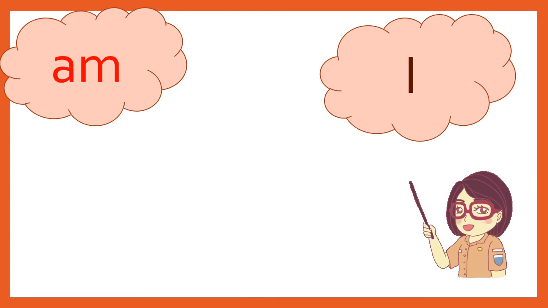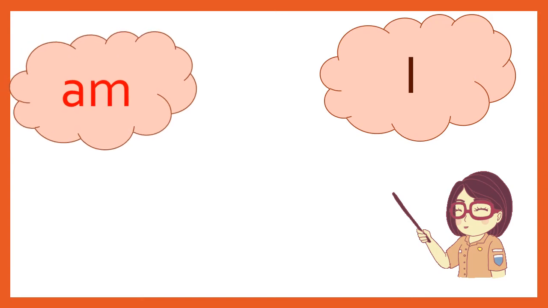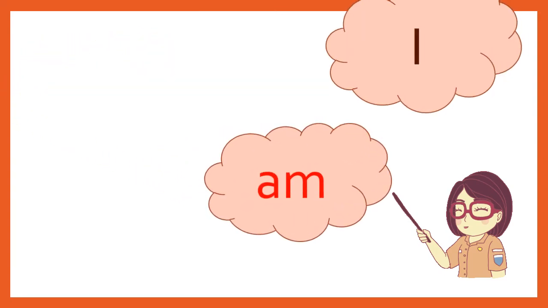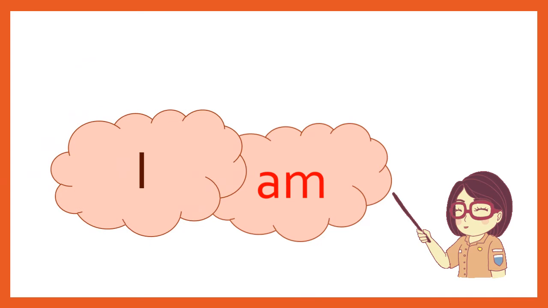What did we observe? We observed that am is used with I. I am going to school. I am a boy. I am eating. I am playing with my friend.